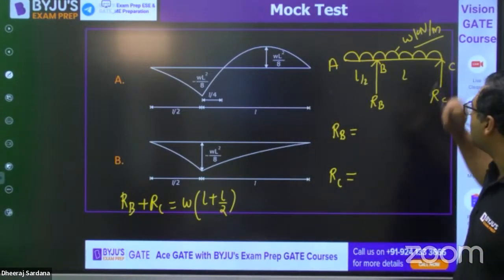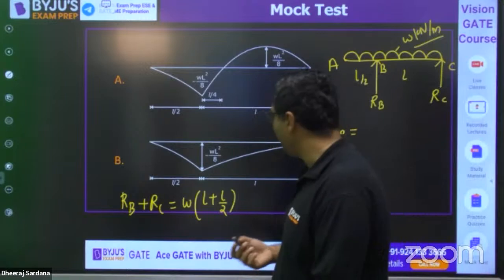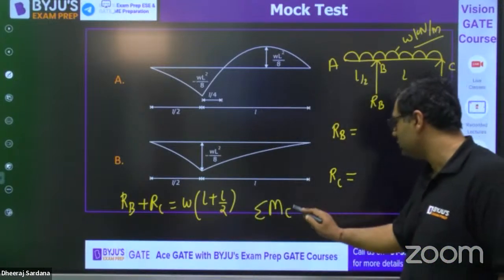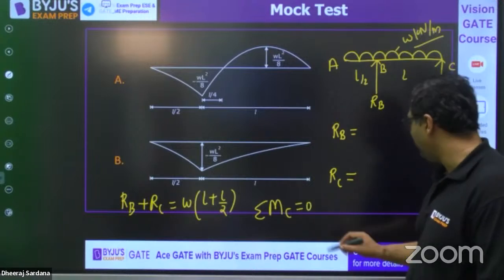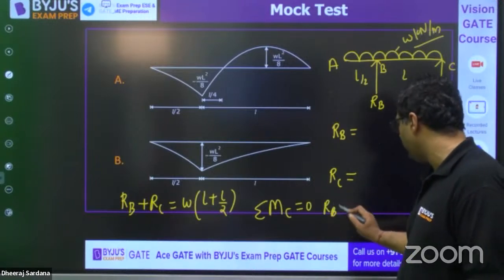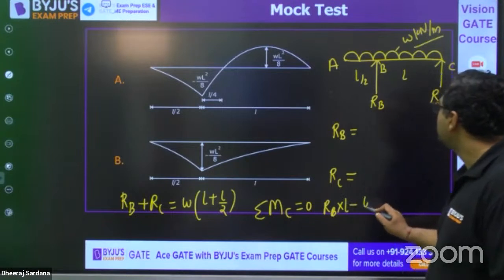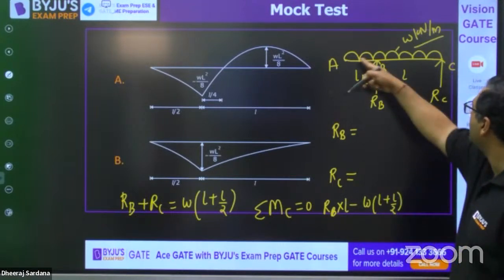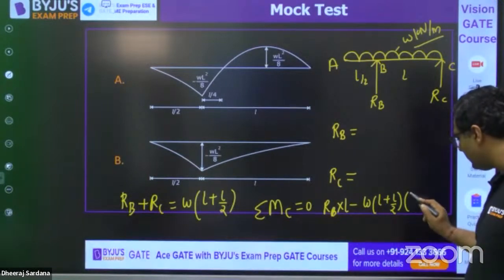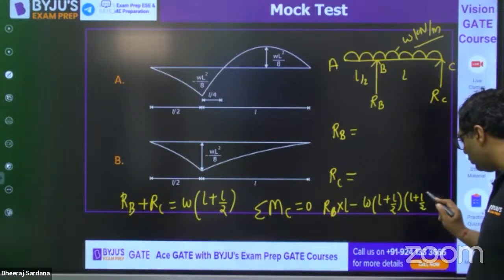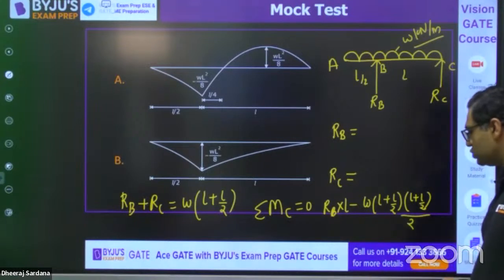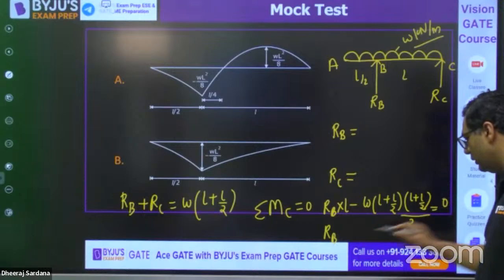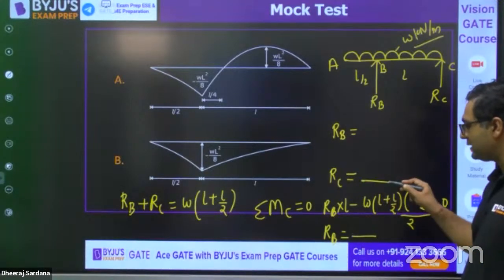And then, my dear, you can also go for the moment equation: summation of moment about C is equal to 0. For that you will get RB into L minus W into L plus L by 2. This is the total weight, which will be acting at L plus L by 2 by 2. So this will give you the value of RB when you equate it to 0. Then you will get the value of RC.